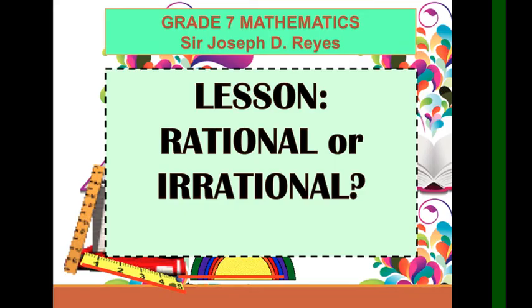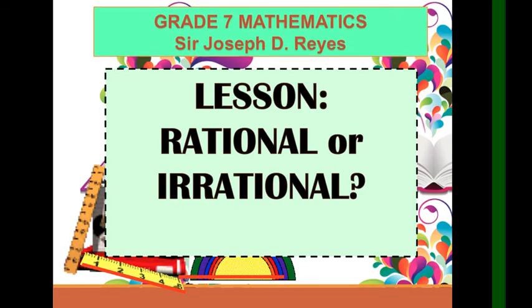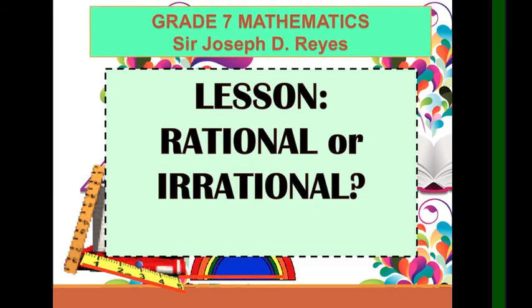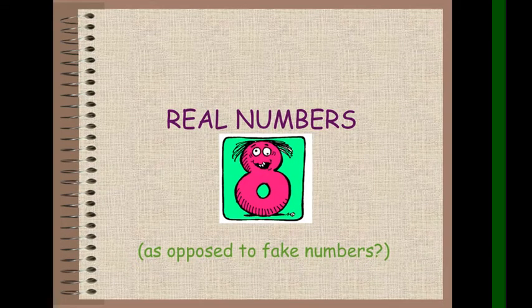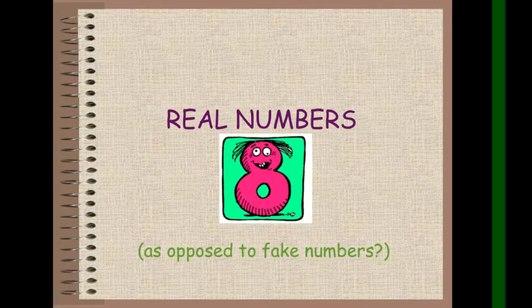And now, let's proceed to our main topic for today, which is all about rational or irrational numbers. Real numbers as opposed to fake numbers. Two kinds of real numbers. So pag sabing real numbers, it is either a rational or irrational number. So anything like for instance, one, two, one half, fractions, integers, those are real numbers.